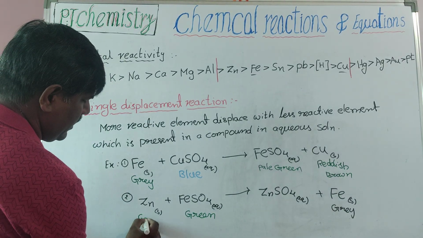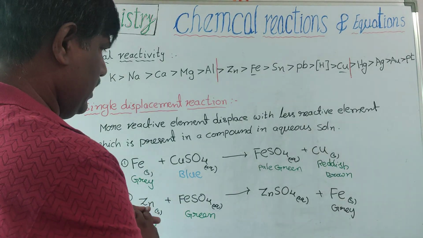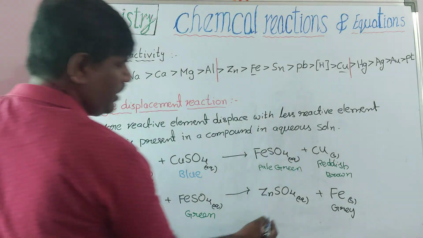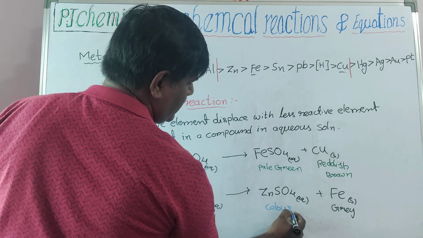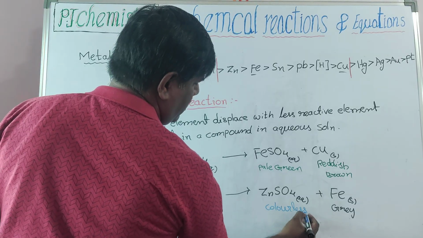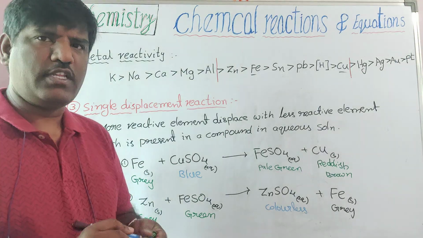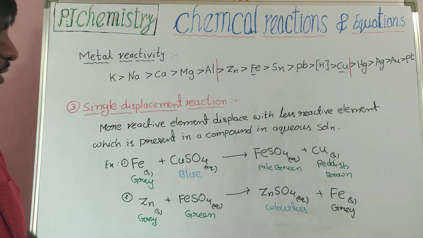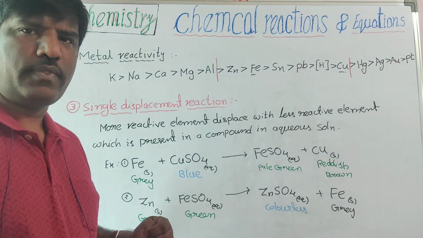Zinc is gray in color. After displacement, the green color disappears and becomes colorless. Colorless, for solids, we call white color. Like this, color changes we can observe.